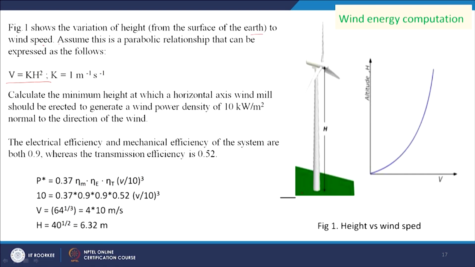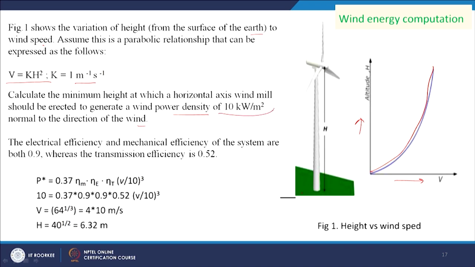So, this is our velocity and this is the surface of the earth, this is the trend at which the velocity changes with height. It is given that v equals k into h square, k equal to 1 per meter per second, and calculate the minimum height at which a horizontal axis windmill should be erected to generate a wind power density of 10 kilowatt per meter square normal to the direction of the wind.